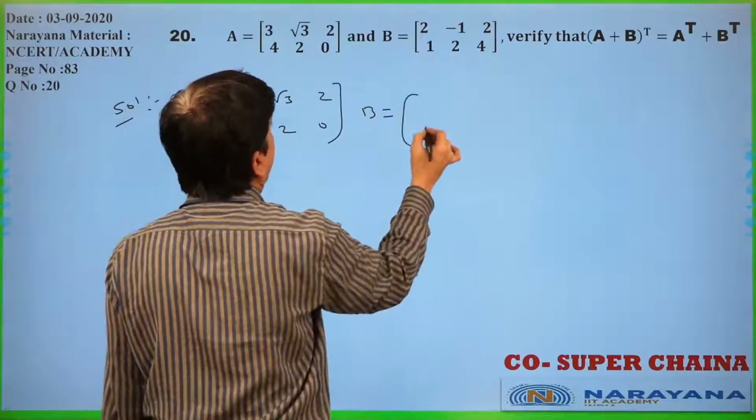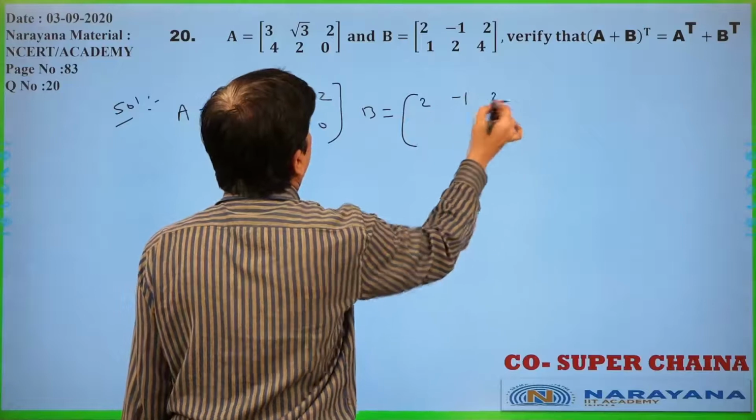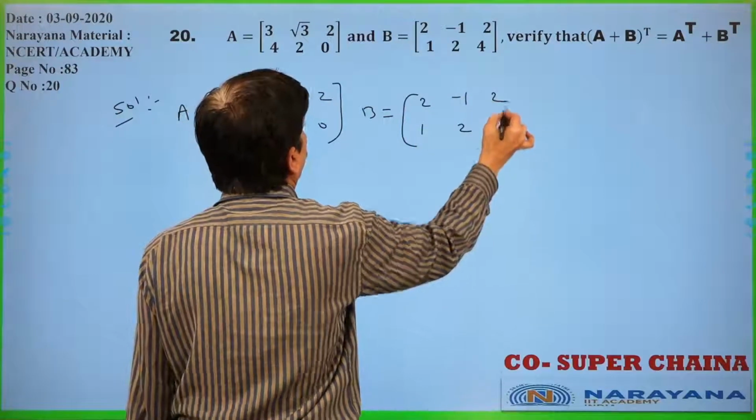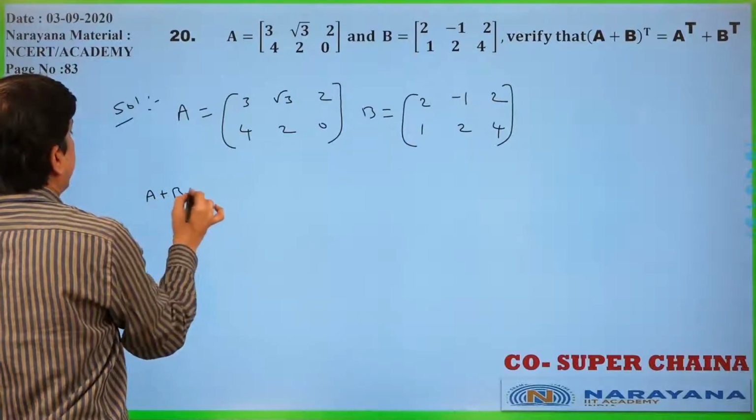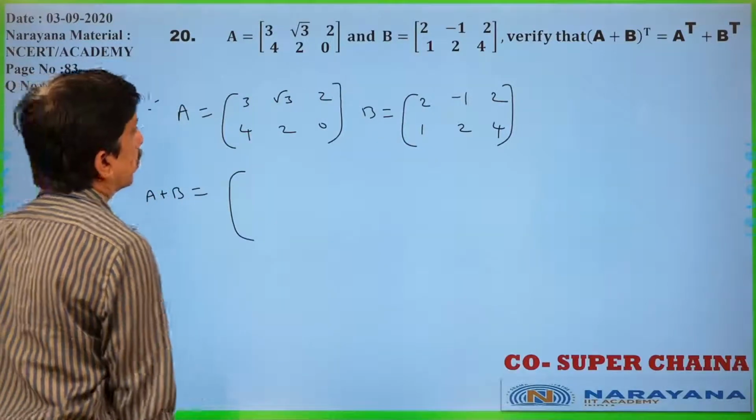B is nothing but 2, minus 1, 2, 1, 2, 4. Now A plus B I am going to find. A plus B is nothing but what you will get.